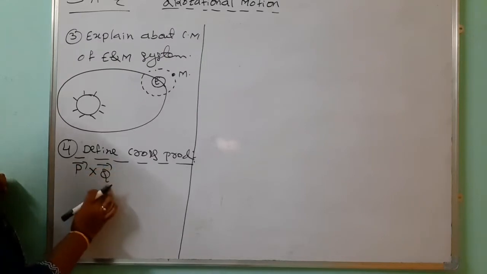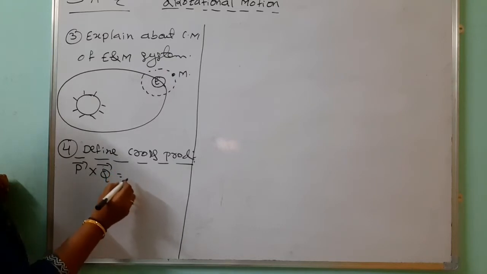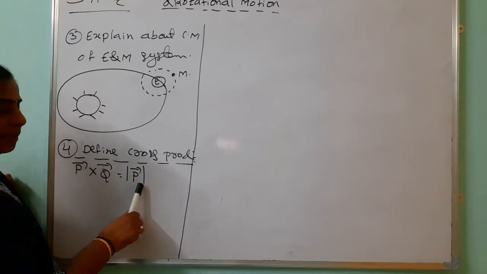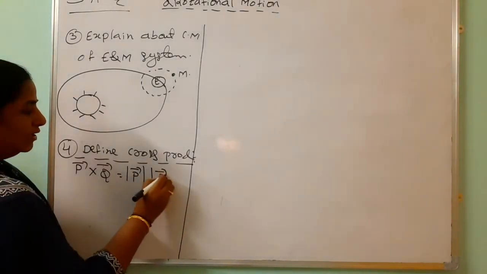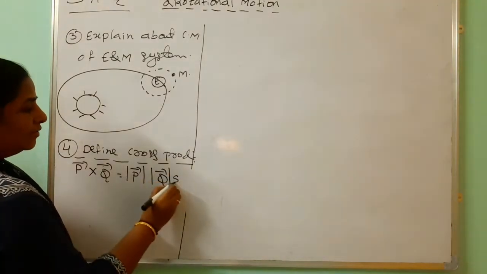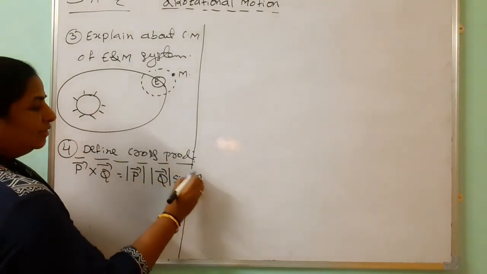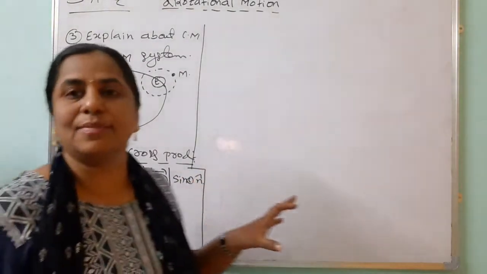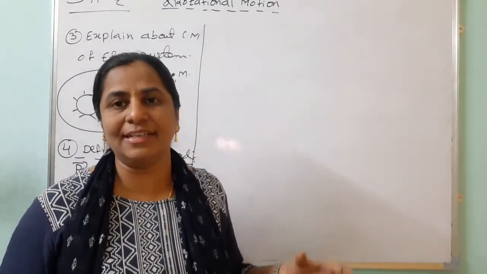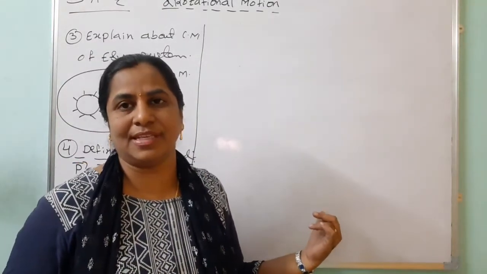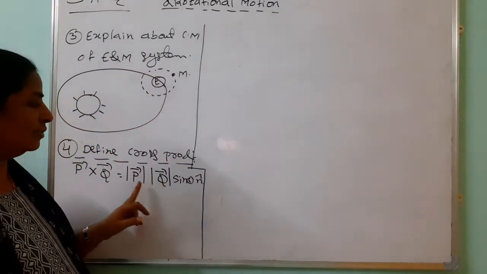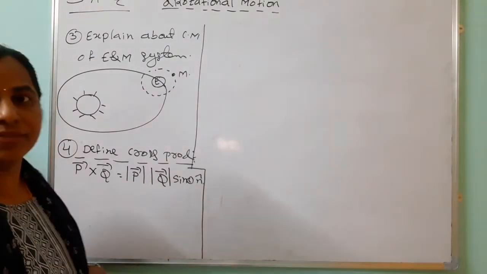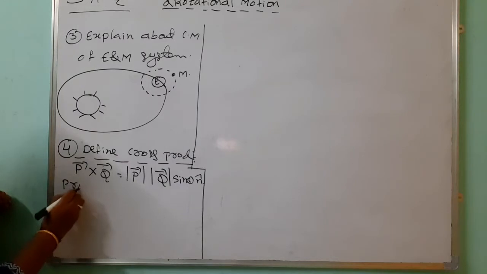We can call this the vector product, and by definition it equals the product of the magnitudes of the two vectors, magnitude of P represented by mod of P bar, and the sine of the angle between them, along with the unit vector. What does it represent? n cap is the unit vector. So after doing this cross product multiplication, our answer is in terms of a vector. Once again, this is the product of the magnitudes of two vectors and the sine of the angle between them, along with the unit vector. Then we should focus on what the properties are.